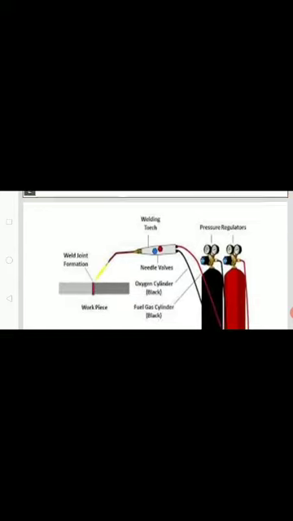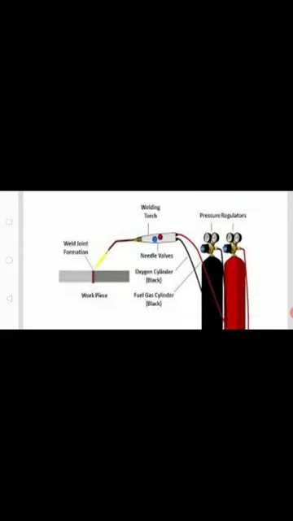If you look at the picture, there is a gas welding torch through which the combustion gases, oxygen and acetylene, emerge at the tip of the torch and are focused over the work part. In between, a filler material is introduced. All these three, the work parts and the filler material, melt together and form a trickle of iron in between the parts to be joined. This is the principle of the gas welding process.